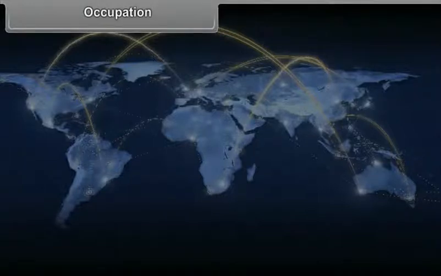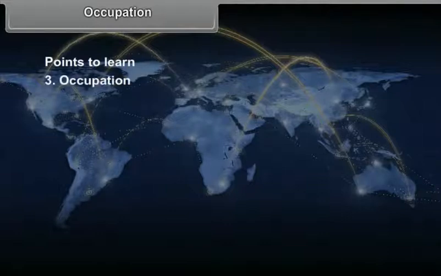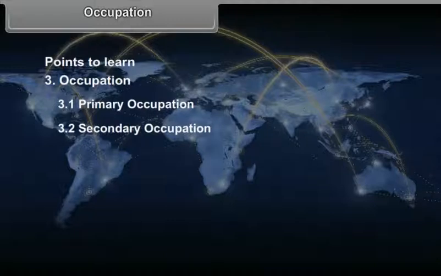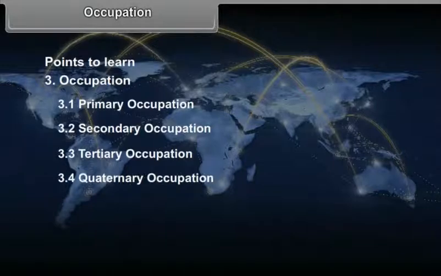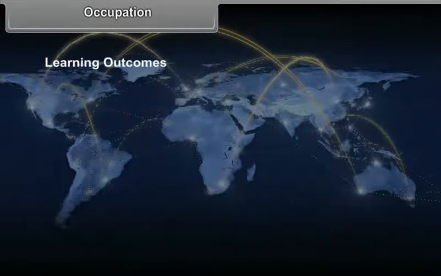Chapter 3 Occupation. Points to learn. 1. Primary occupation. 2. Secondary occupation. 3. Tertiary occupation. 4. Quaternary occupation.